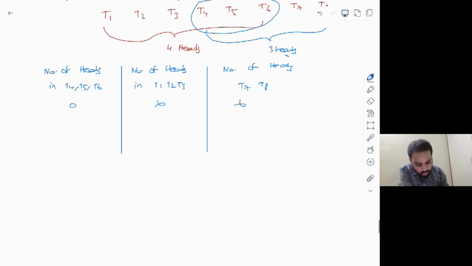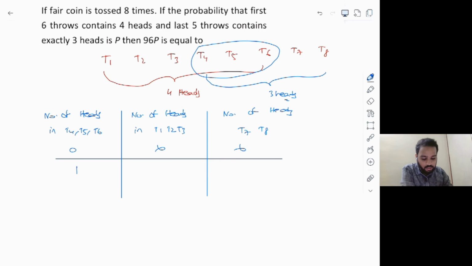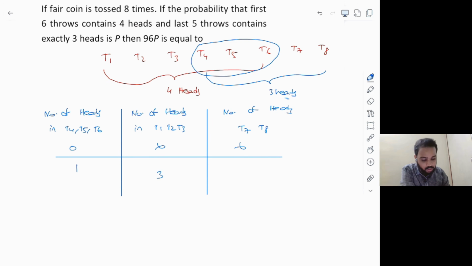Let's eliminate that. Now, next case, there is exactly one head in T4, T5, and T6. Okay. So if T4, T5, T6 has exactly one head, which implies T1, T2, T3 contains totally how many heads here? 3, because in total T1 to T6 has to cover 4, and T4, T5, T6 is containing exactly one head, which makes T1, T2, T3 contain the remaining 3 heads.